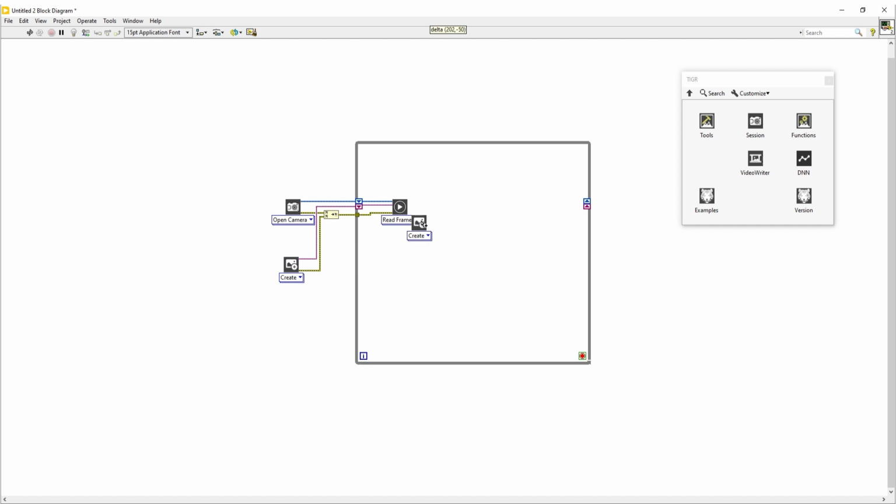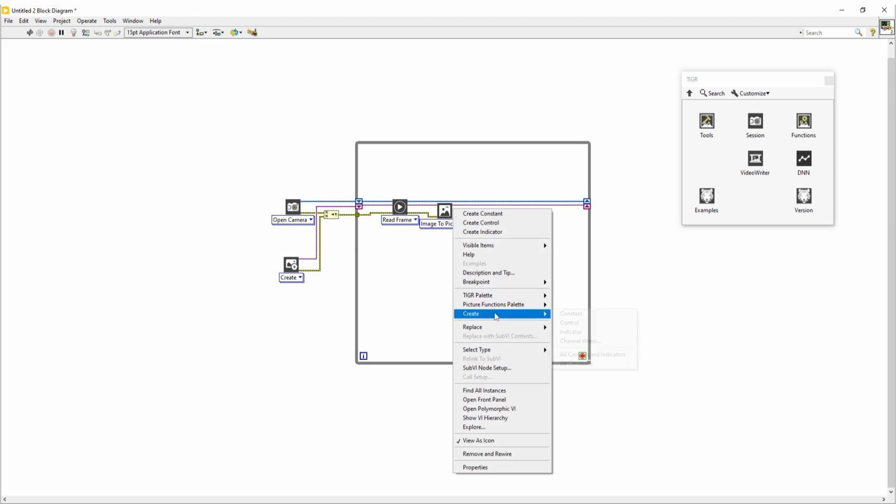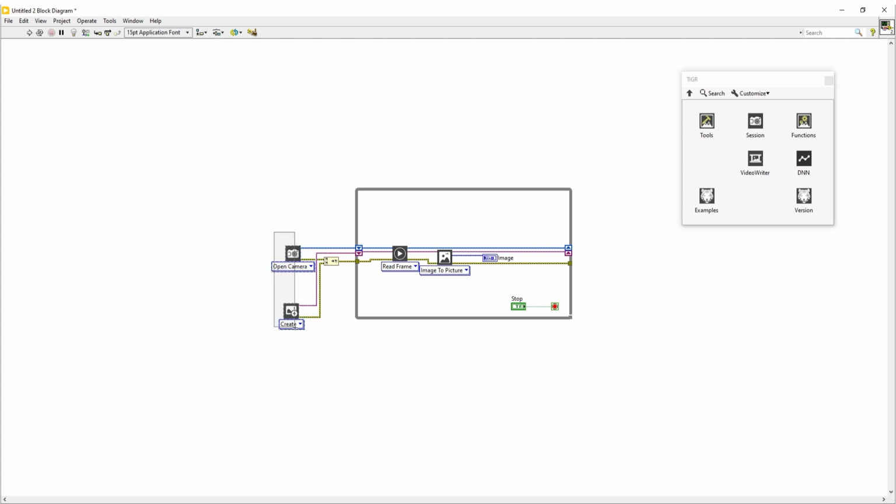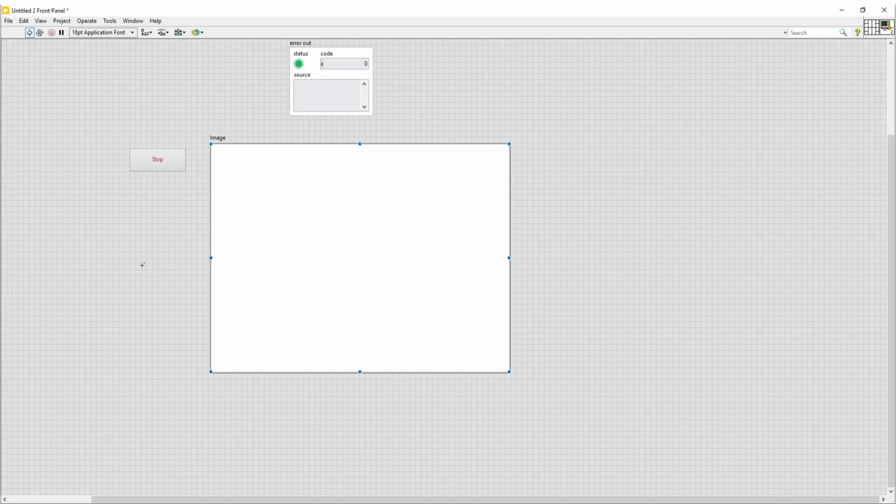A way to display the picture is to use the native LabVIEW picture display. To do this we will use the image to picture function. Connect the indicator, and close all references. That's it. Now we are ready to run the camera.